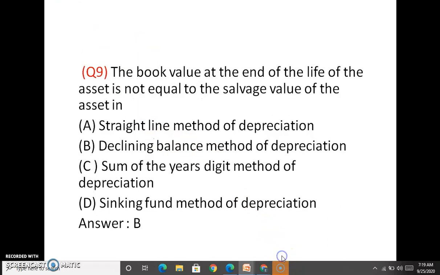Answer is B. The book value at the end of life of the asset is not equal to the salvage value of the asset in the declining balance method of depreciation. In the previous straight line method, the book value at the end of life of an asset is equal to the salvage value, whereas in the declining balance method, it is not equal to the salvage value. In all other methods, it is equal to the salvage value of the asset, but in the declining balance method, it is not equal to the salvage value.